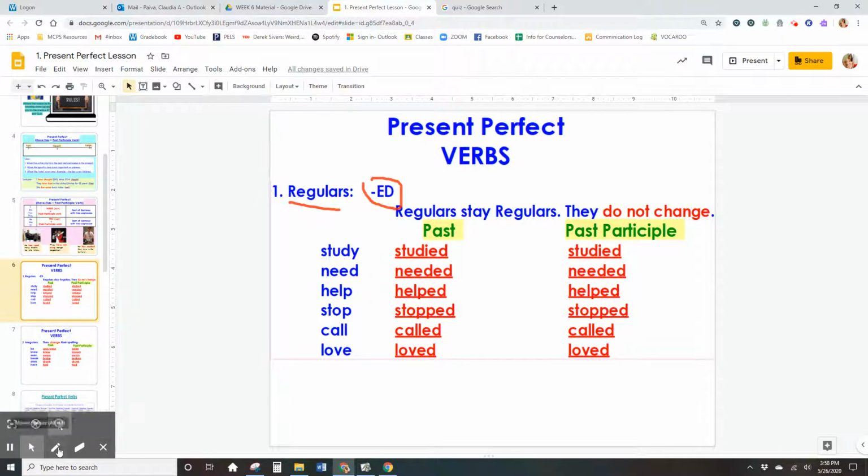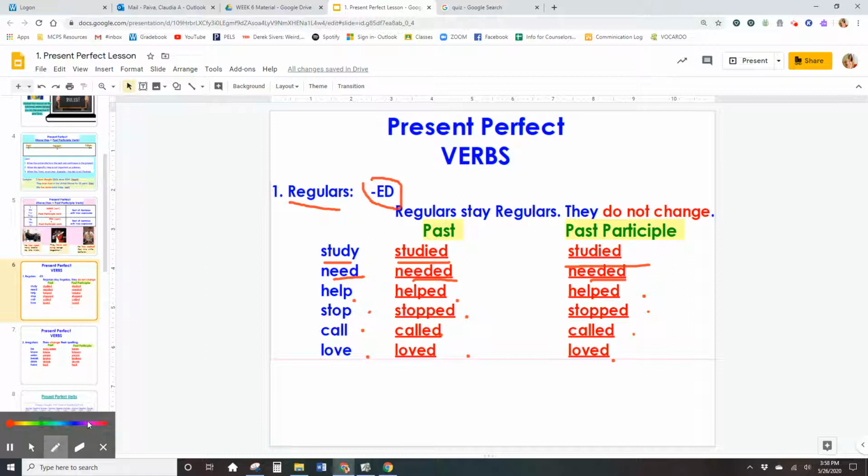So for example, study in the past, remember, it's studied, and in the past participle it's studied. It doesn't change. It stays the same. That's why they're regulars. Need, needed, needed. Help, helped, helped. Stop, stopped, stopped. Call, called, called. Love, loved, loved. With ed, nothing changes.